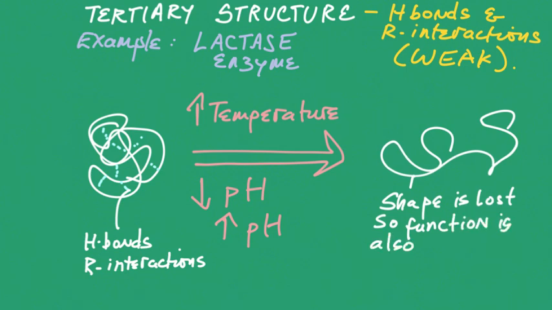This is extremely important because the body maintains a specific range of temperature and pH, because if this does not happen, all proteins will denature and death is the result.